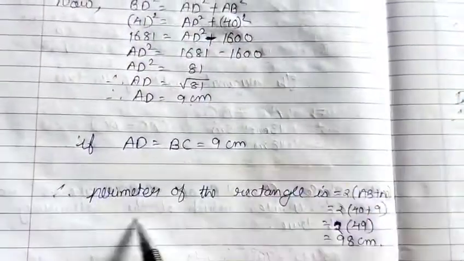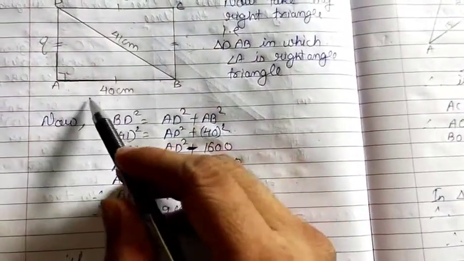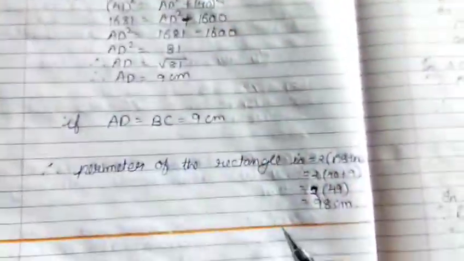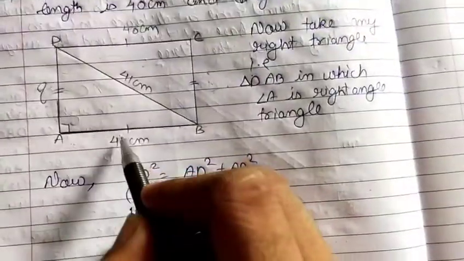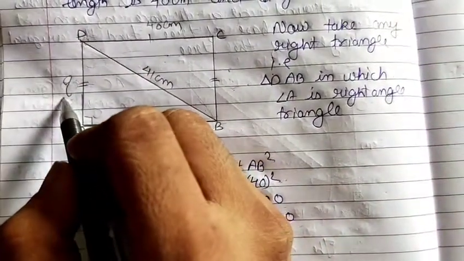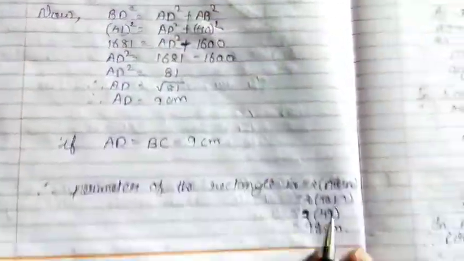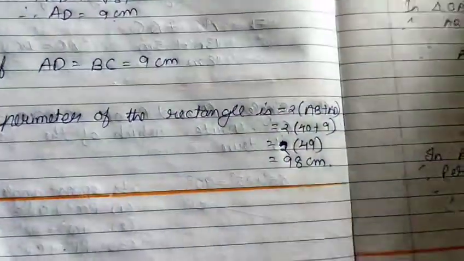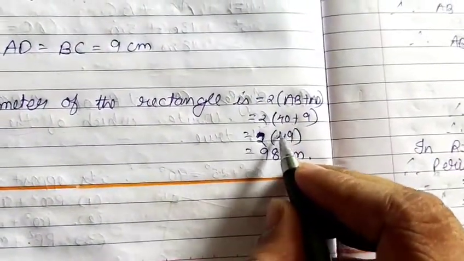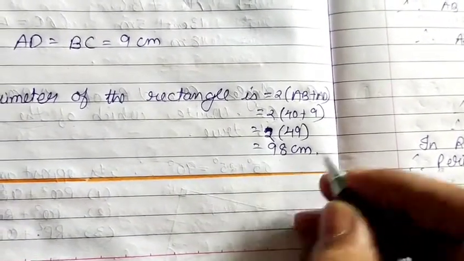Now it's very simple to find the perimeter. Therefore the perimeter of the rectangle equals 2(L plus B). So 2 times (AB plus AD), that is 2 times (40 plus 9), as 40 is already given in the question and 9 we just found. You can also make a sum of all the sides, or go with this formula, 2 times length plus breadth. 2 multiplied by 40 plus 9, 40 plus 9 is 49. So 2 times 49 is 98 centimeter.